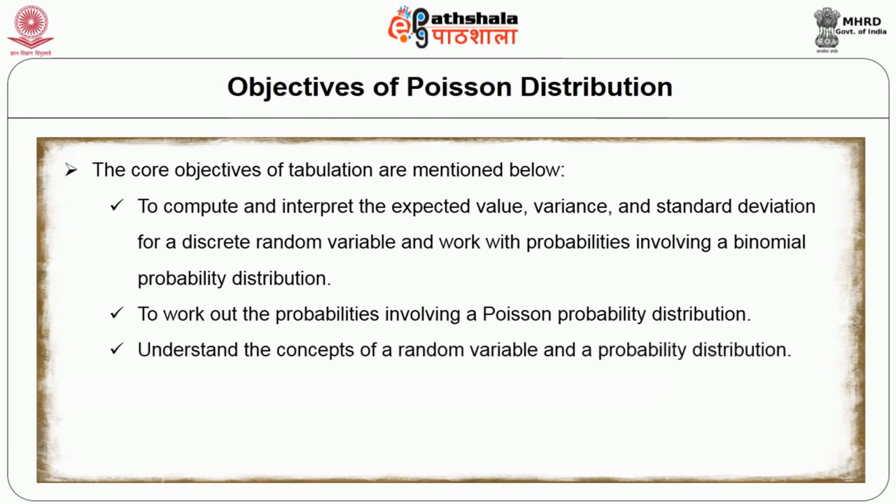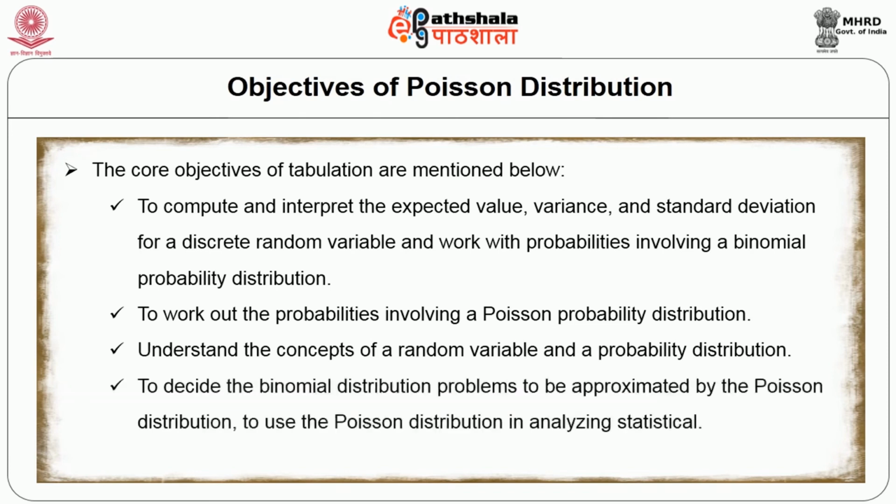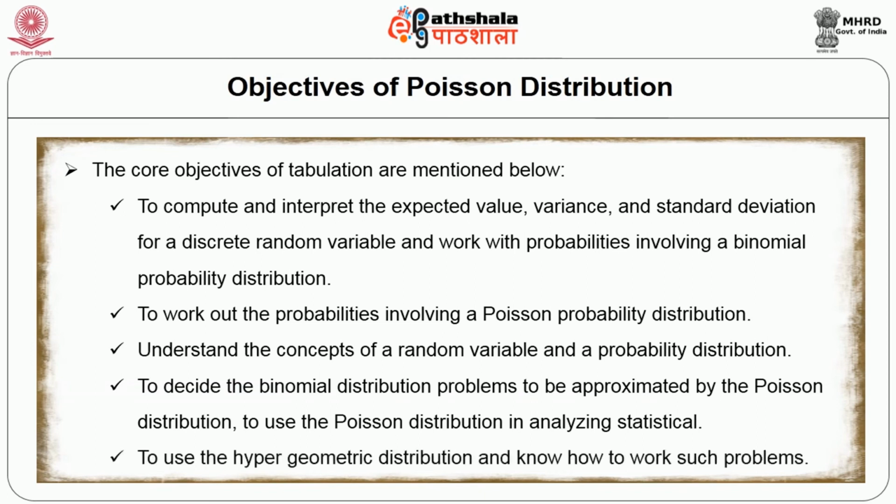The third objective is to understand the concept of random variables and probability distributions. The fourth is to decide which binomial distribution problems can be approximated by the Poisson distribution, to use the Poisson distribution in analyzing statistics, and to use the hypergeometric distribution and know how to work with the problems. These are some of the objectives of why we use the probability distributions.